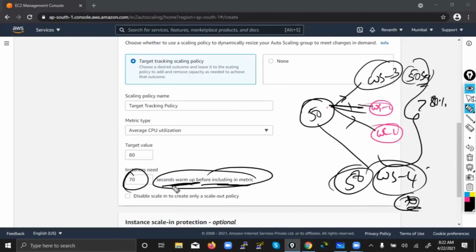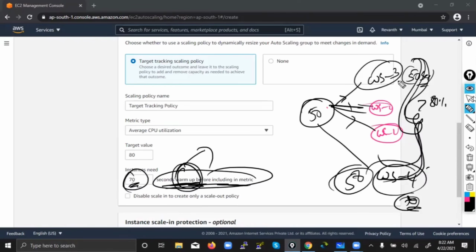So what do you mean by warm up period? Warm up means, you see these athletics, these sports people, what they do before starting the game, they warm up, right? Same is the thing. That means the amount of time you need to give to the instance till the next tick passes here.